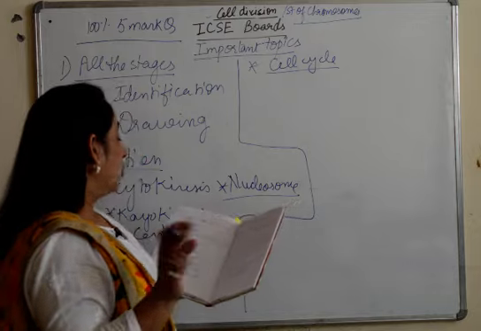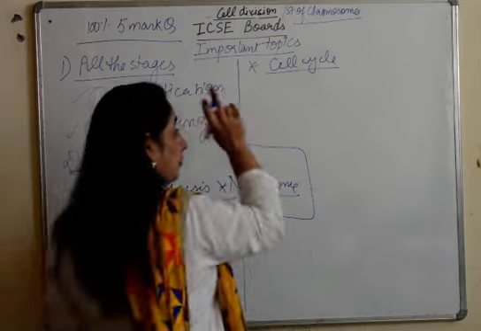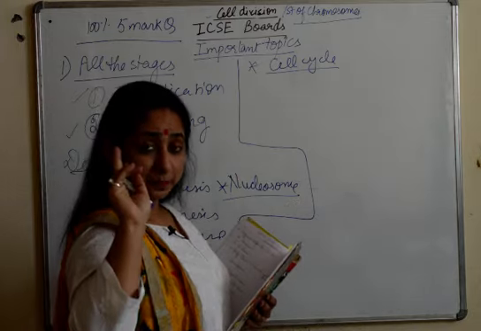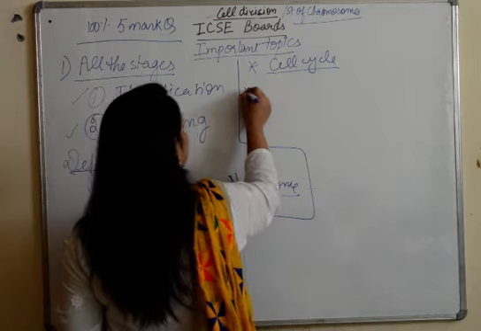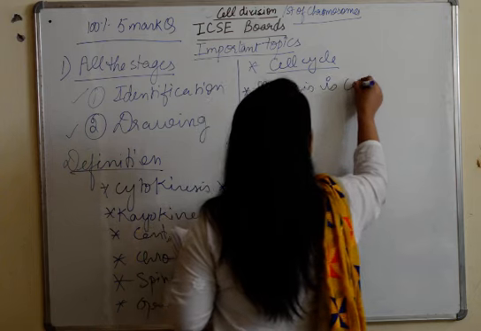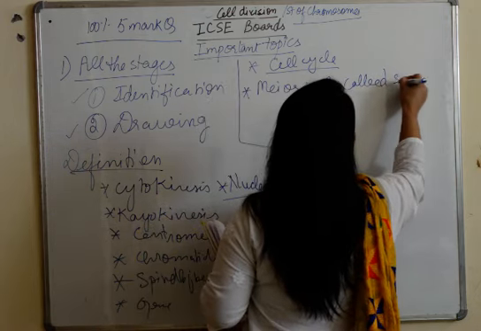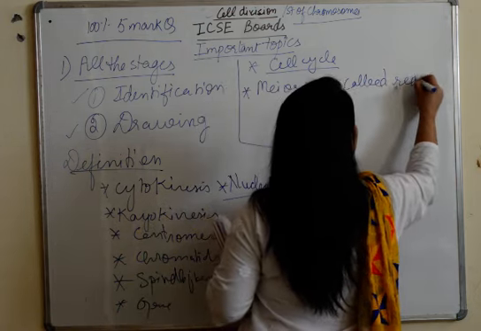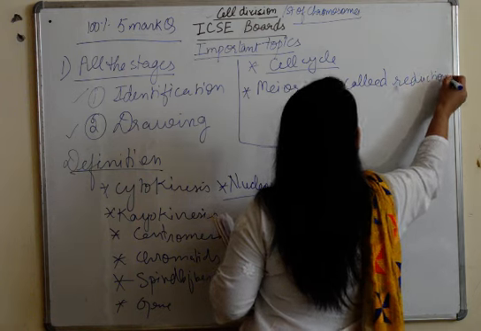After that is one important question, that is a reasoning question which comes for 1 marker, that is why meiosis is called reductional division.